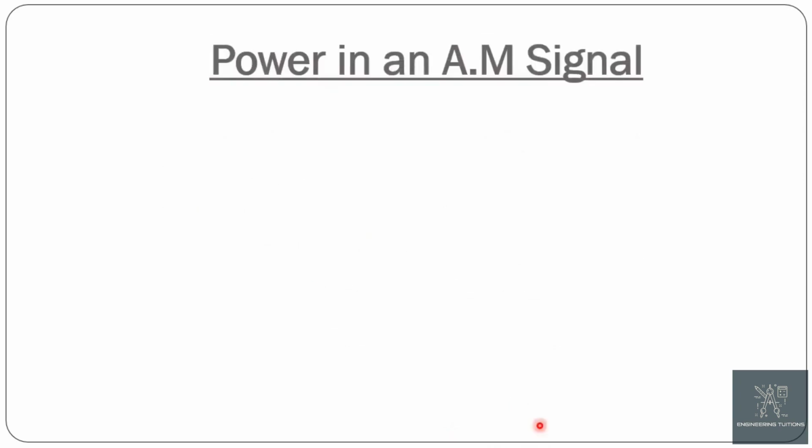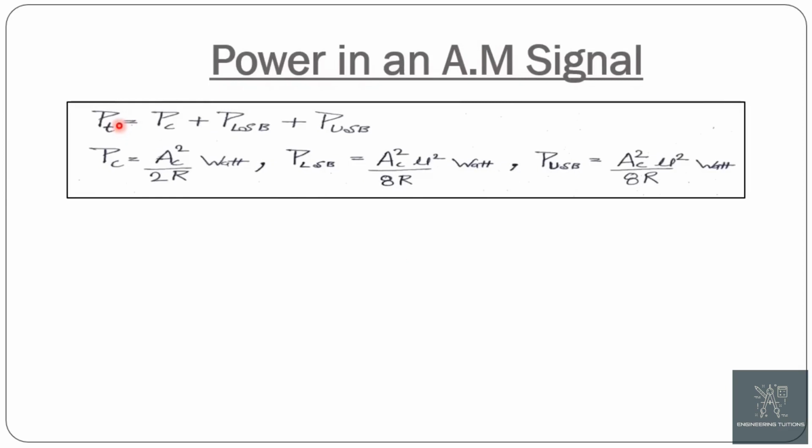Now the total power in an AM signal can be calculated in a very simple way. Here we are discussing how to transmit a signal. So what are we transmitting here? We are transmitting the AM signal. So we calculate the power of the transmitted AM signal.